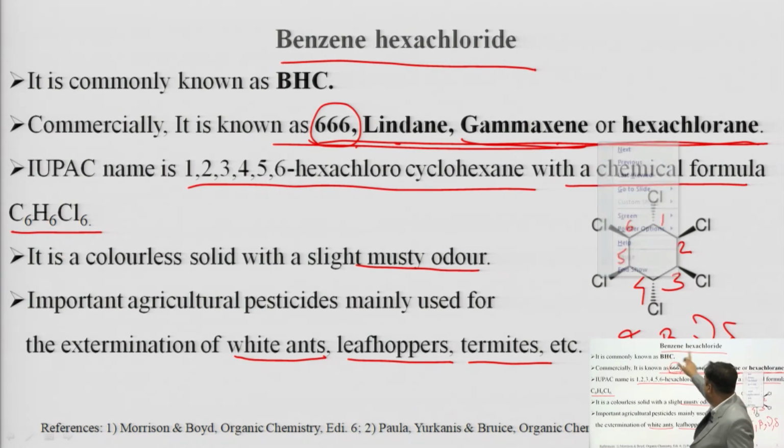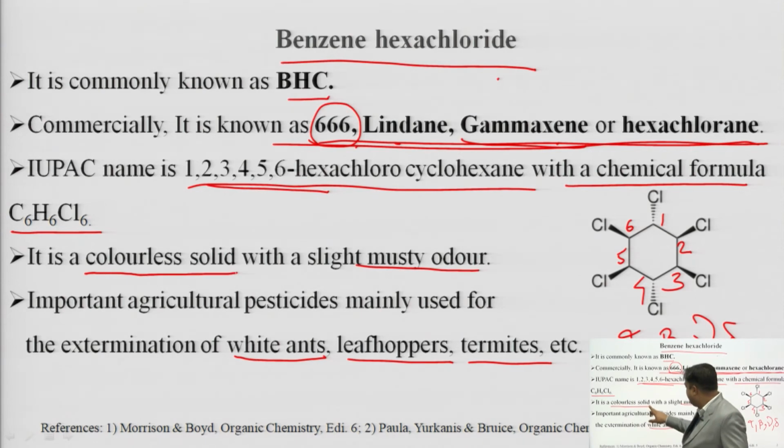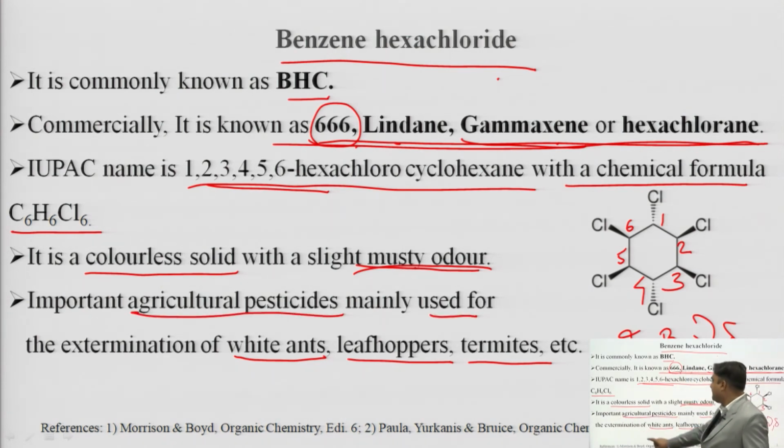The full form is benzene hexachloride, BHC. The IUPAC name is 1,2,3,4,5,6-hexachlorocyclohexane. The chemical formula is C6H6Cl6. It is a colorless solid with a slightly musty odor. It is used as an agricultural pesticide, mainly for the extermination of white ants, leaf hoppers and termites.